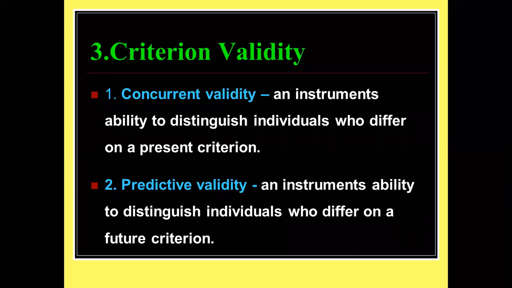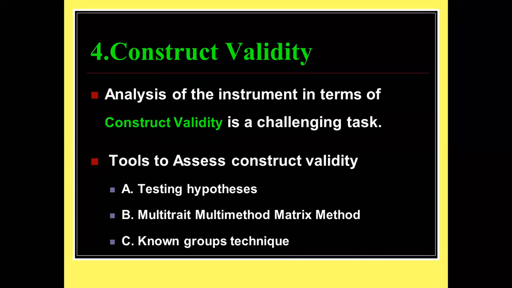So we are predicting the present situation by keeping what mark you are getting today. We can tell after 2 years whether you will get a government job or not. So that is called predictive validity. Predictive: from the present, we are going to the future. That is predictive validity. The next type of validity is construct validity.